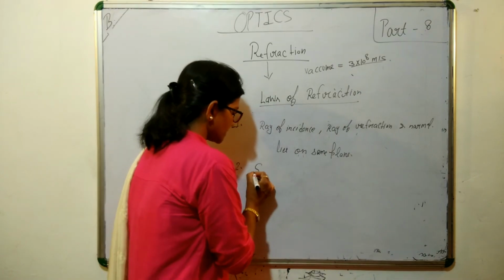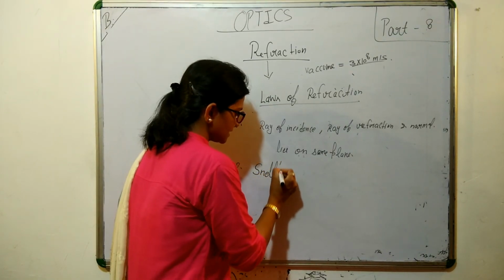Okay, now the second rule. The second rule is also known as your Snell's law.